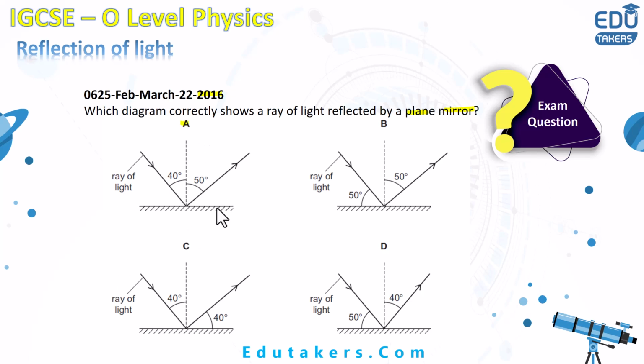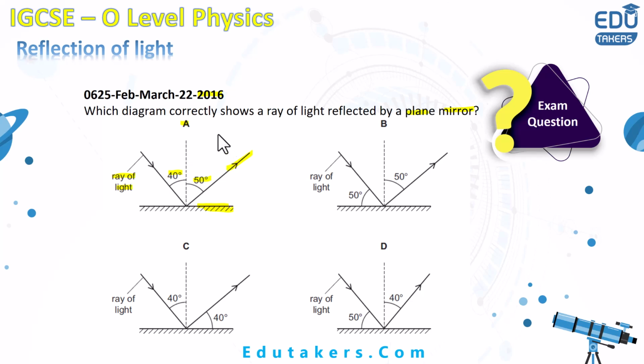In answer A, you can see the plane mirror, and the ray of light mentioned here is basically the incident ray that strikes the plane mirror and is reflected in this direction. The incident ray makes an angle of 40 degrees with the normal, which is the angle of incidence, and the reflected ray makes an angle of 50 degrees with the normal, which is the angle of reflection. So here basically you have to tell which one of the following diagrams is correctly labeled.